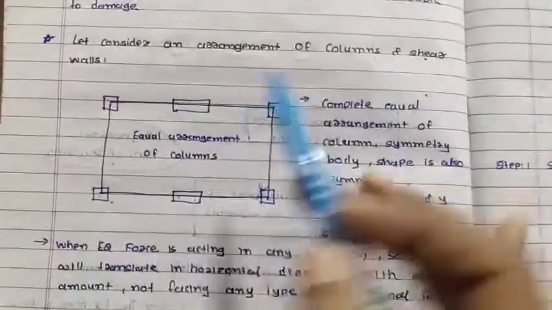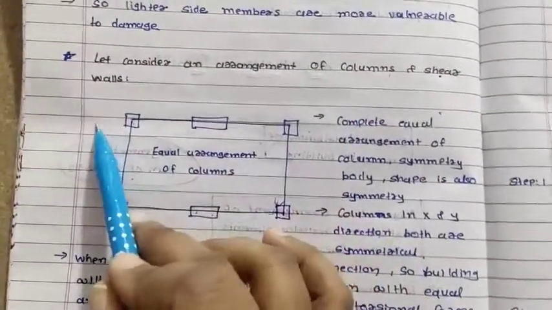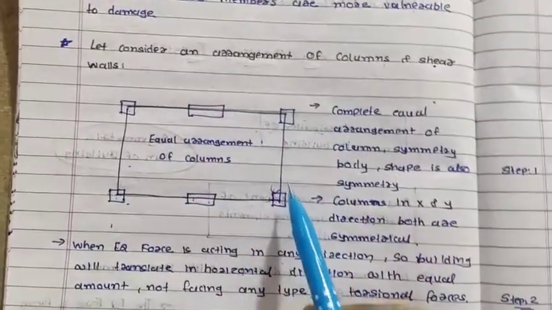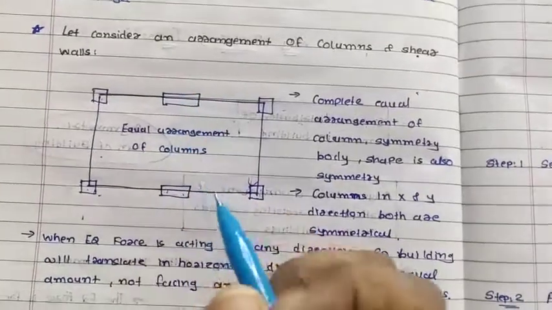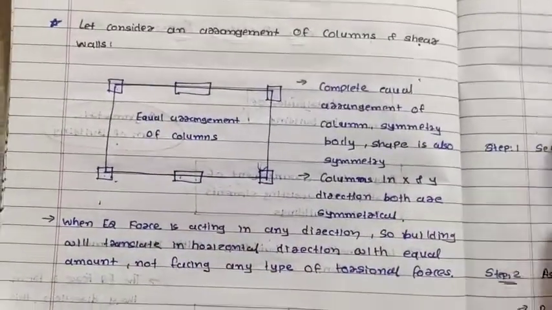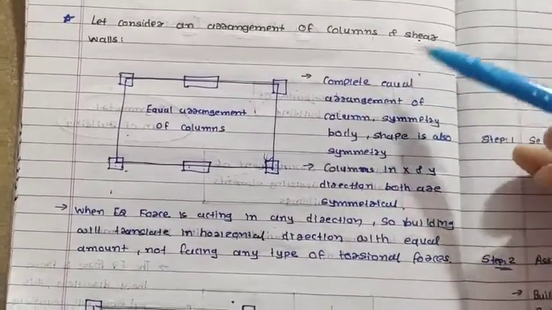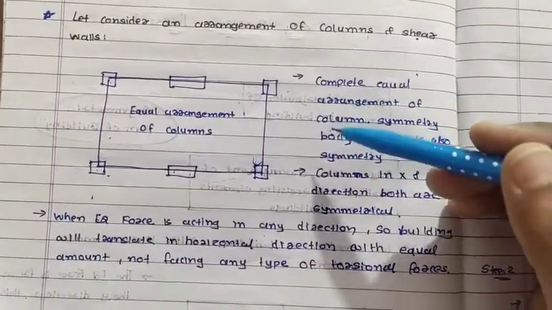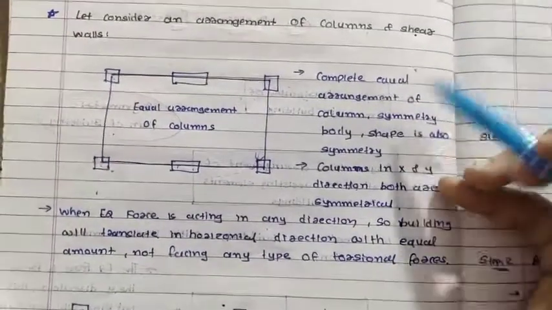You can also see that, right? This x direction, y direction, right? So we see that the x direction and y direction columns are symmetrical about each other, right? So when the earthquake force is acting in any direction, the building will translate in the horizontal direction with equal amount, not facing any type of torsional forces, right?